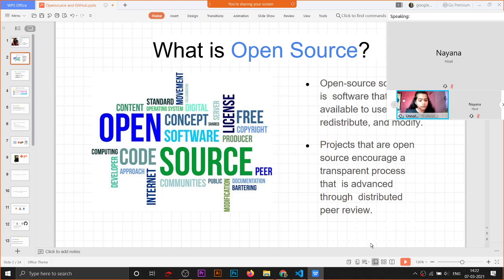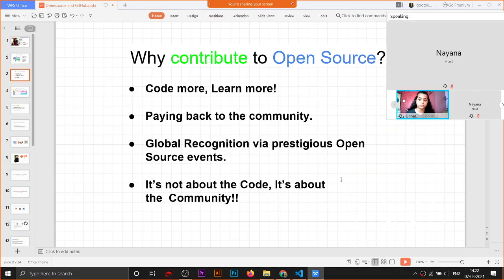So, what is open source? Open source software is software that is freely available to use, redistribute, and modify. For example, you might have heard about the Linux operating system. It is an operating system in which the code is publicly available and anyone can modify and change that code. So it is an open source project, and projects that are open source encourage a transparent process that is advanced through distributed peer review.